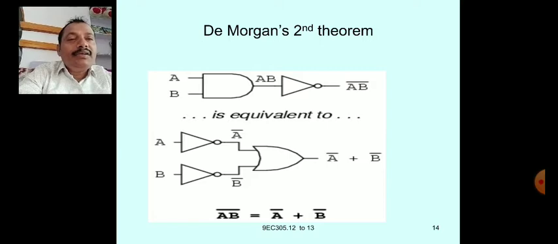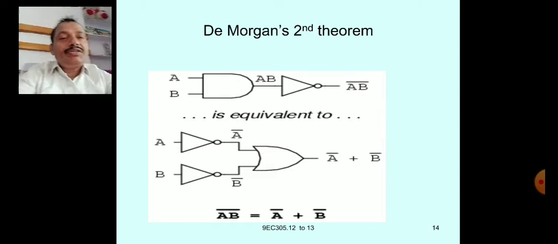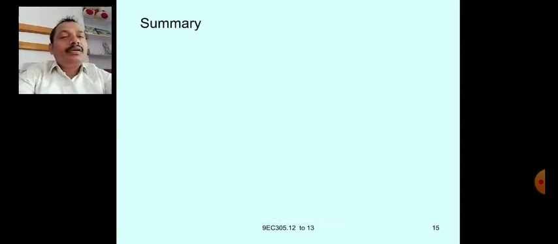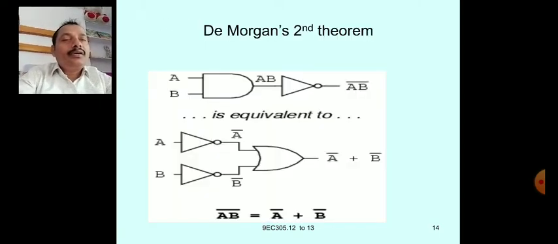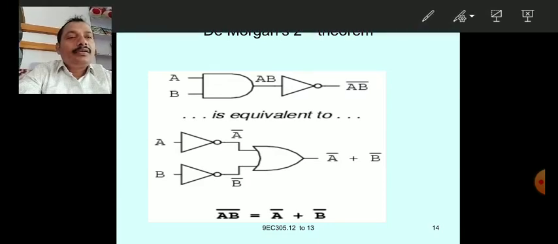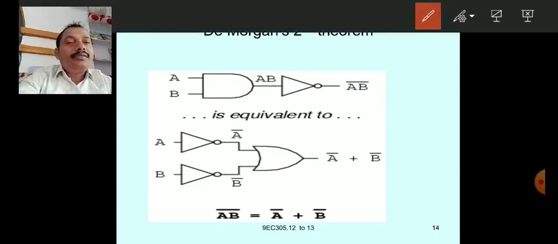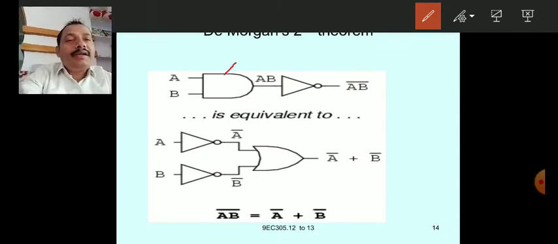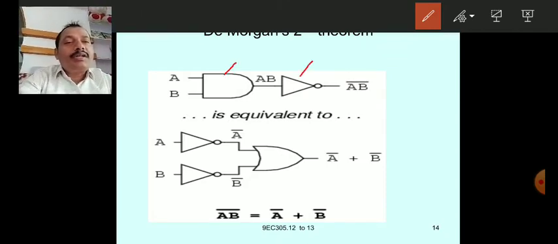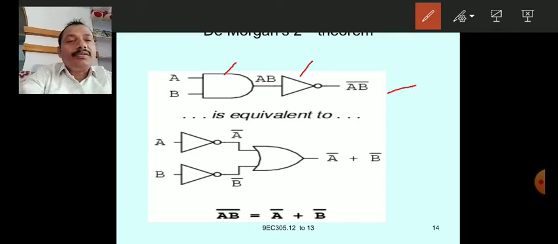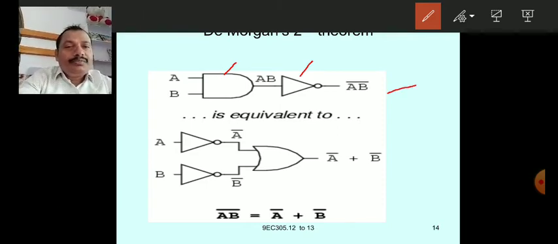For AB whole bar, you will have an AND gate and one NOT gate, so that you get AB whole bar, which is equivalent to the right hand side, A bar plus B bar.